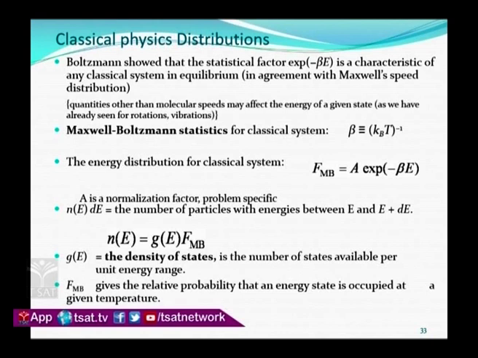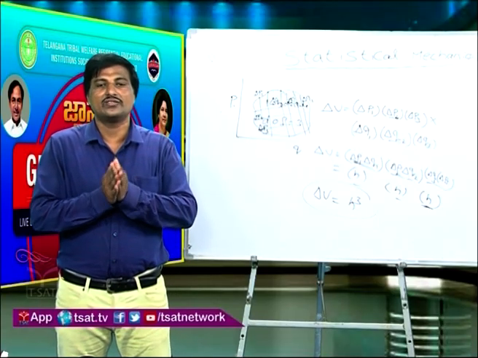Here you can see that f_MB gives the relative probability that an energy state is occupied at a given temperature. If you take an energy state, whether it is occupied at a given temperature is dealt with by this distribution function. The distribution function mainly deals with how particles are distributed within the given cell, the ways we can distribute the particles within the given cell.